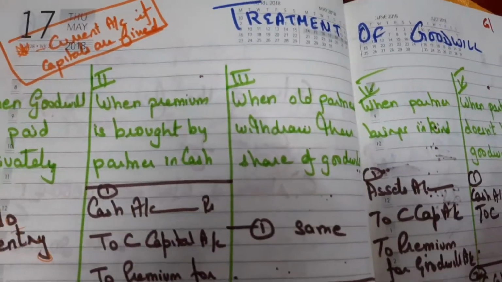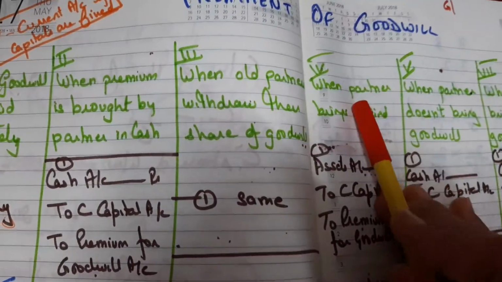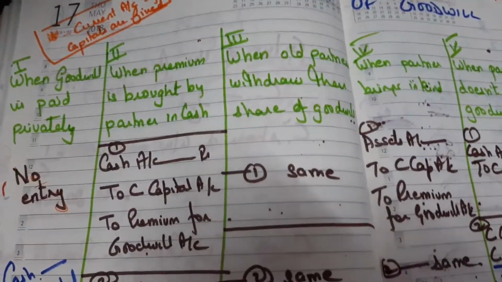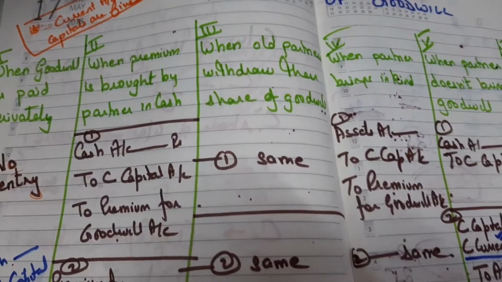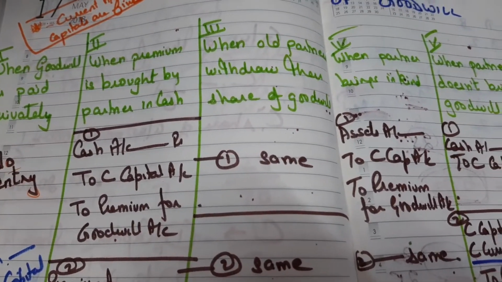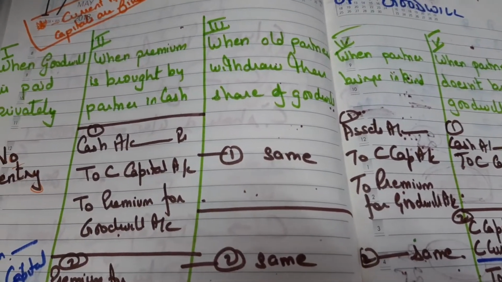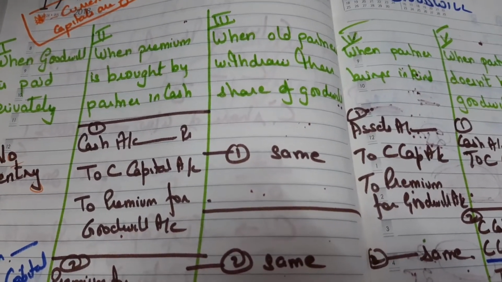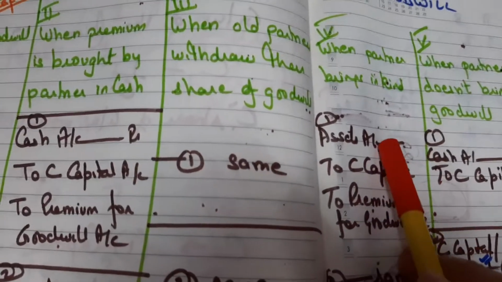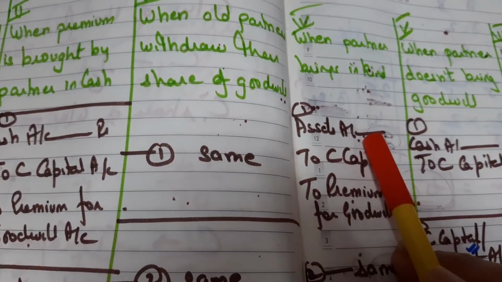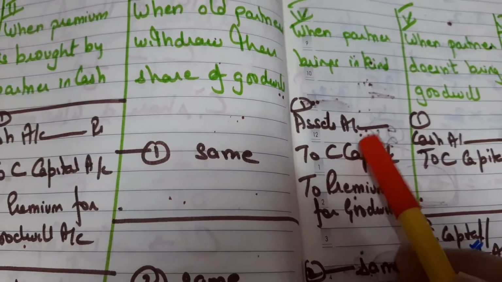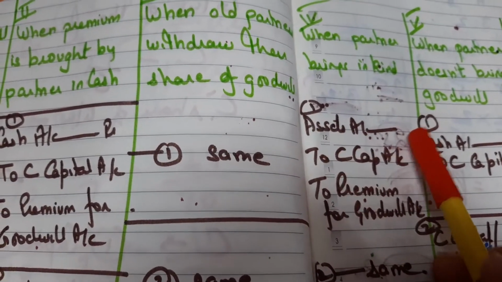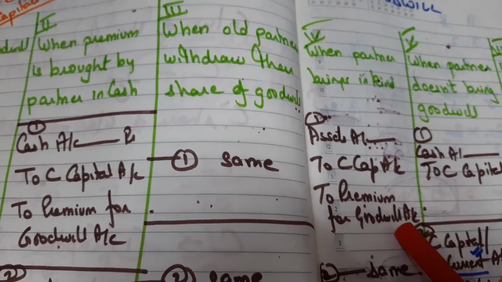Now next case, when the partner brings premium for goodwill in kind. He says I cannot give cash, or maybe I can give some in cash and some in kind. So in case he has to bring 40,000 rupees of premium for goodwill and he says I'll bring furniture of 10,000, computer of 20,000 and cash of 10,000. So basically he's bringing three things. All these assets, that is cash account debit 10,000, furniture account debit 10,000, computer account debit 20,000. All these asset accounts will be debited to C's capital, to premium for goodwill.